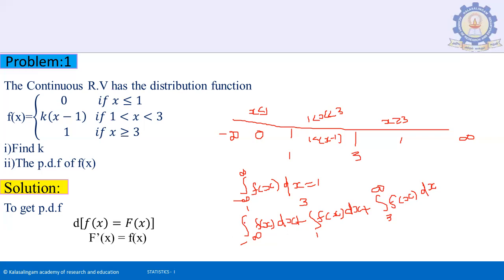We know that if the limit value is below 1, we take the function value 0. Next, the integration from 1 to 3 of f(x), in the range, is k(x − 1) dx, plus the integration from 3 to infinity of 1 dx.